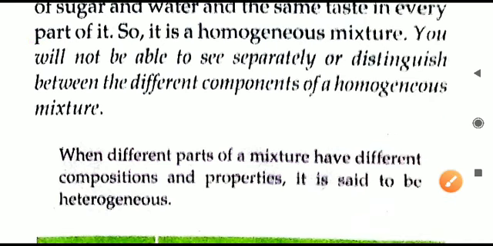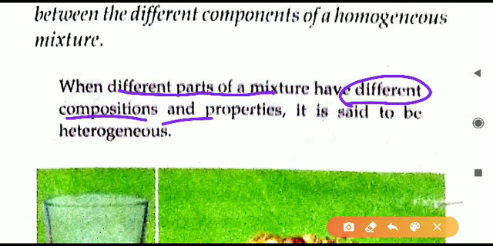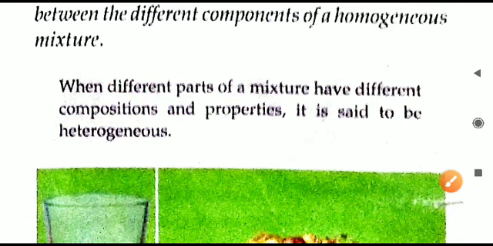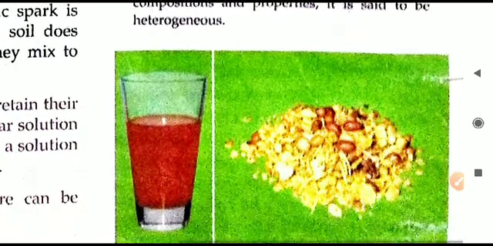Similarly, you can write another example, that is salt plus water. That is also a homogeneous mixture. Now the second one we'll see, that is heterogeneous mixture. Now in case of heterogeneous mixture, what will be there? Different compositions will be there at different parts of the mixture. Different composition, different properties will be there. Means in a particular mixture, all the things will not be equally spread.